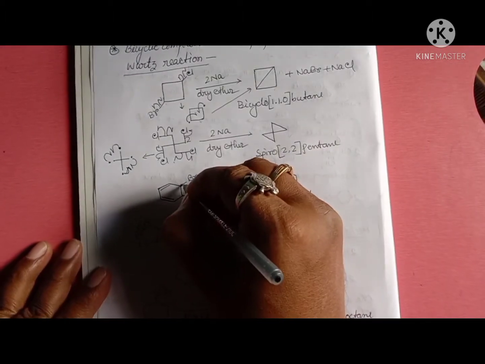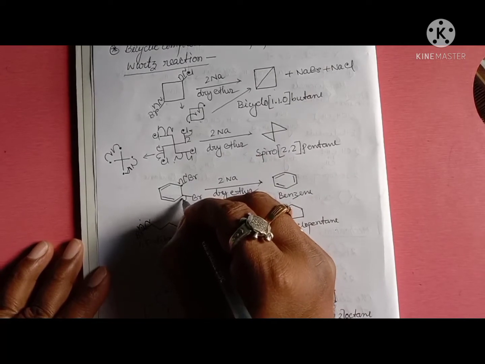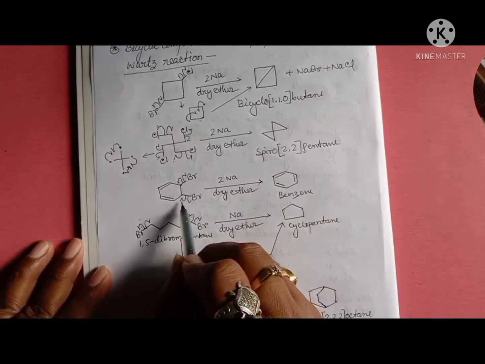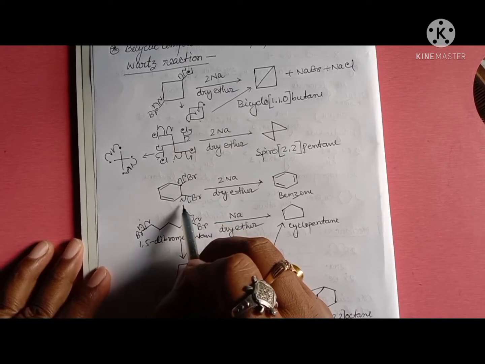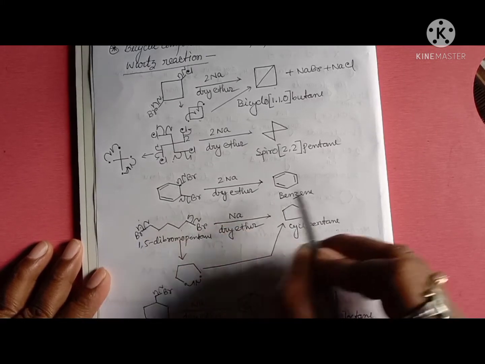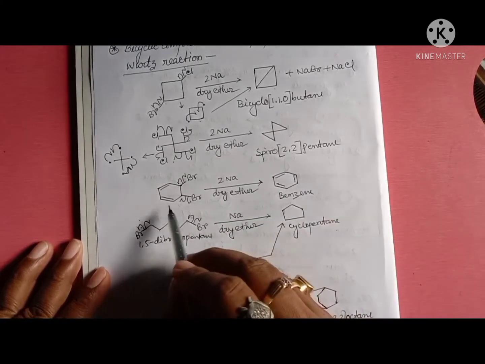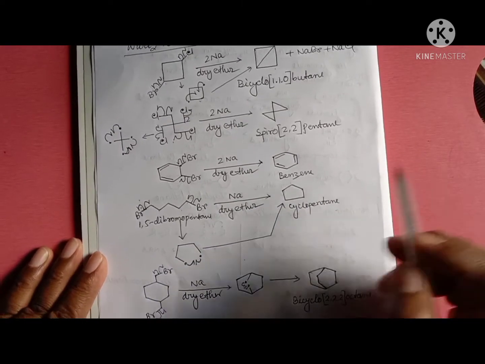Here homolytic cleavage occurs, and odd electrons are created, and those odd electrons form a bond, and for this the compound is converted into benzene.